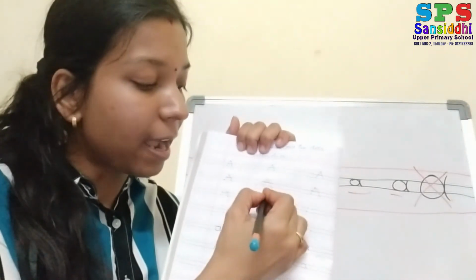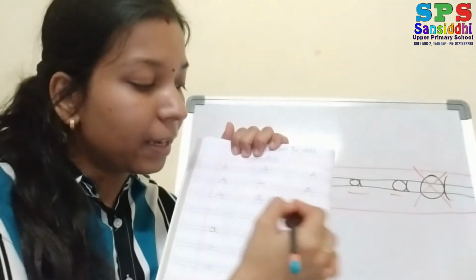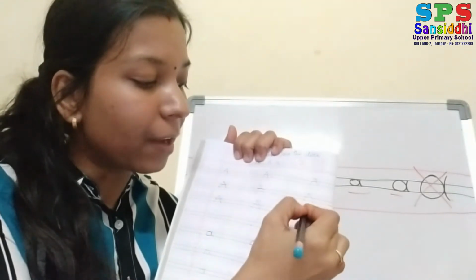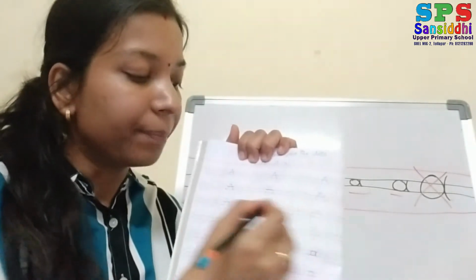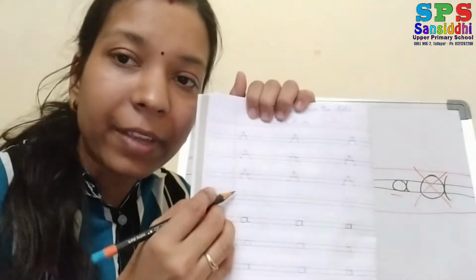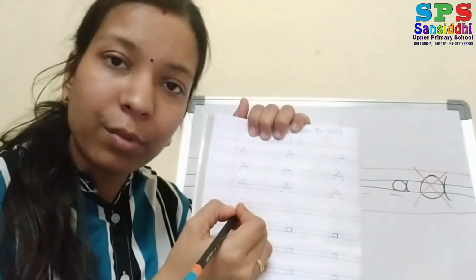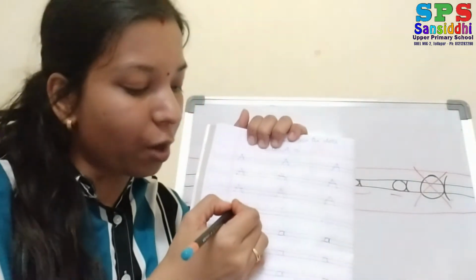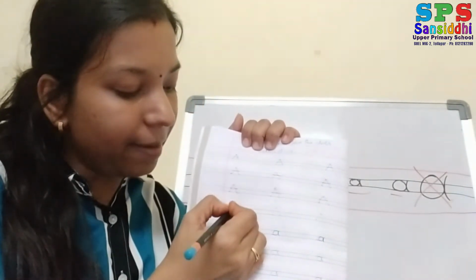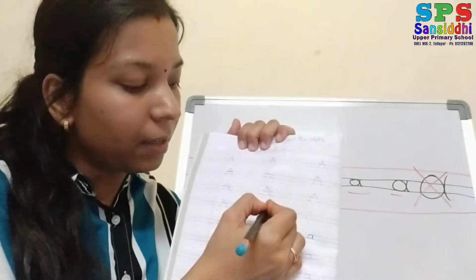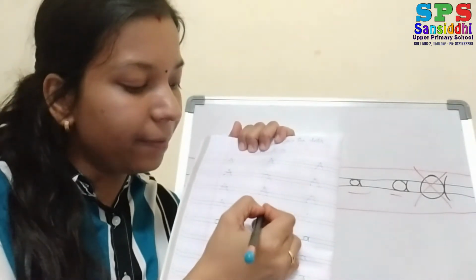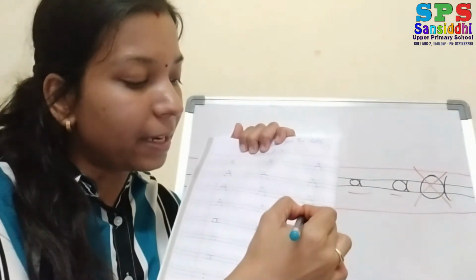So read and write A. It's a capital A. What is it? Capital A. See, now here I have given only three dots. You have to do the same thing: join the dots. Capital A.